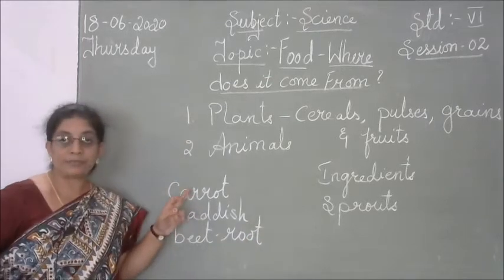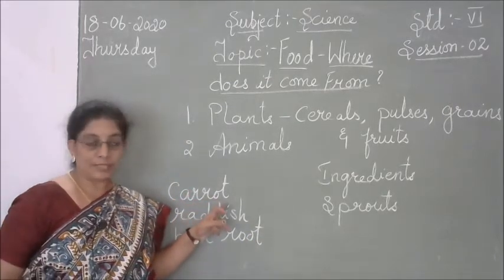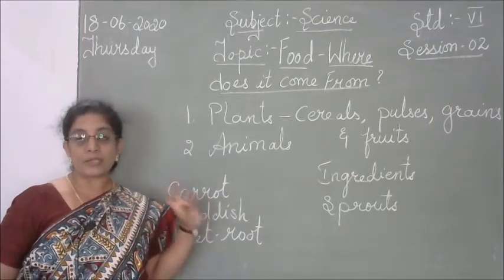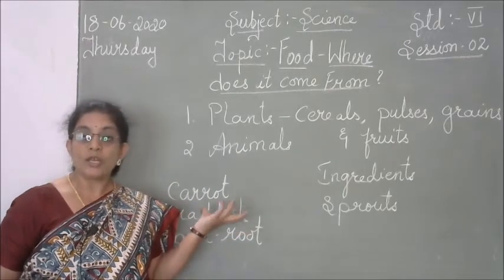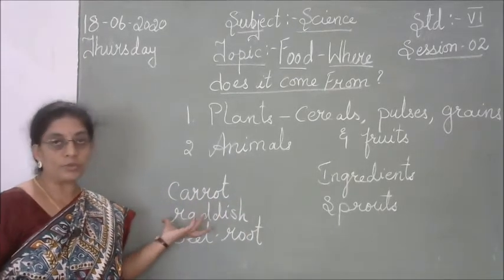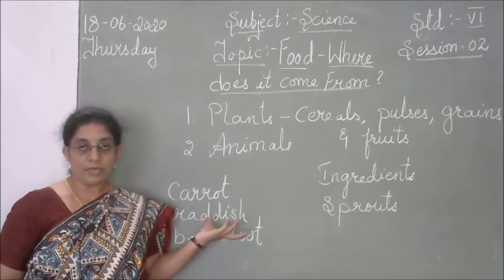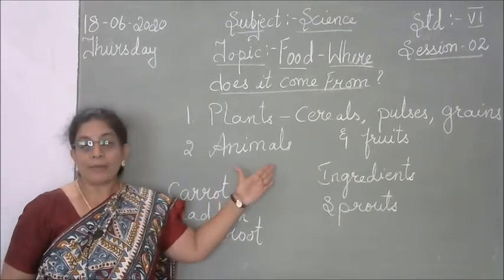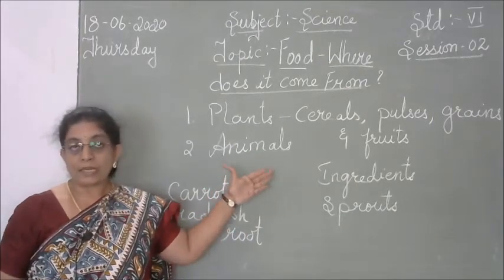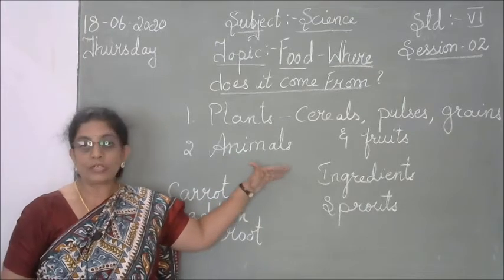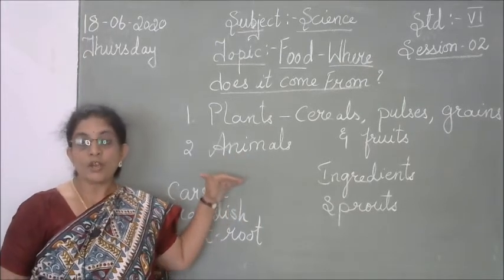So there are different varieties of vegetables where the root is used as a vegetable. So these are the parts of a plant which can be used as food.